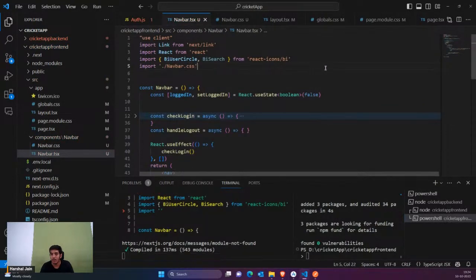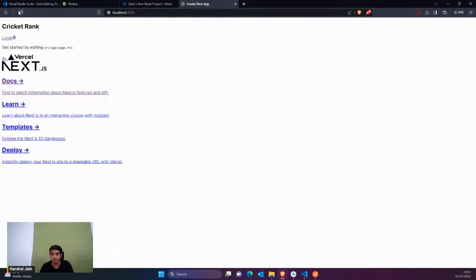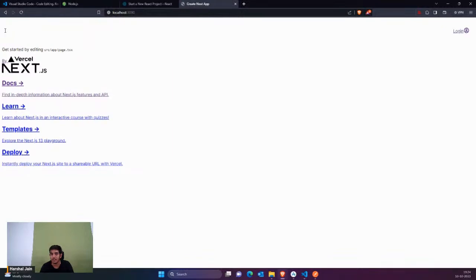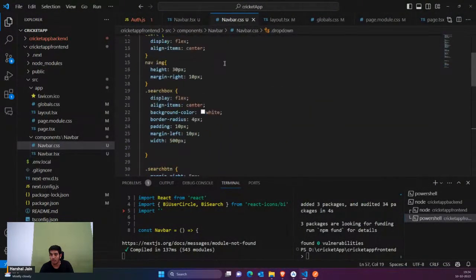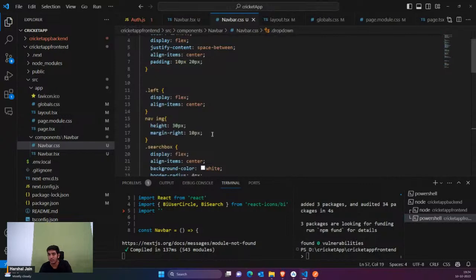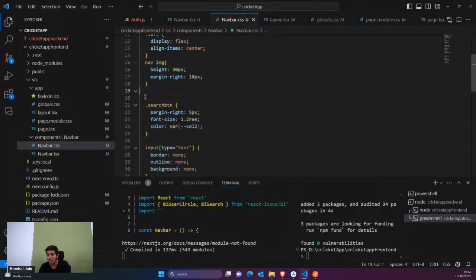So just import navbar css, then that's good. Okay, so if I reload, you can see that navbar css looks like this, and that's it. One more thing, guys, we are actually using the image, right? So instead of this, guys, we are going to say that we don't need this,